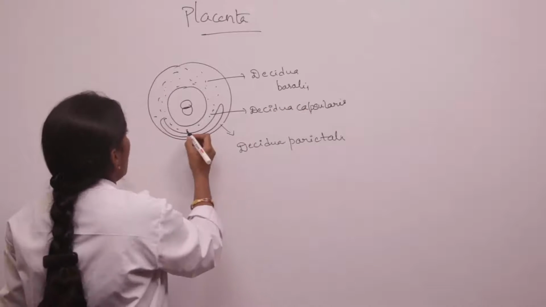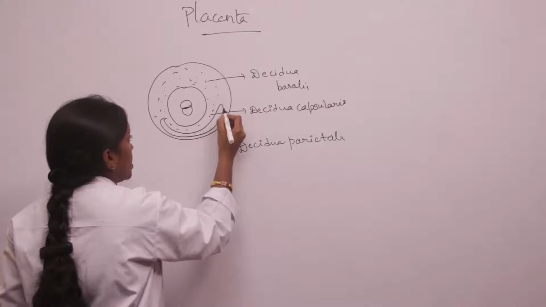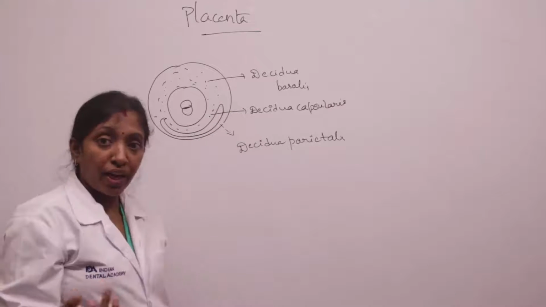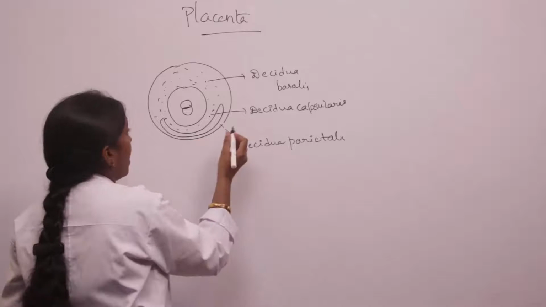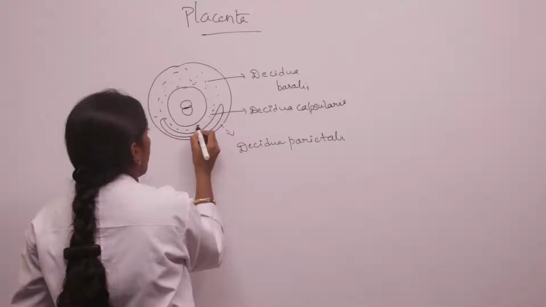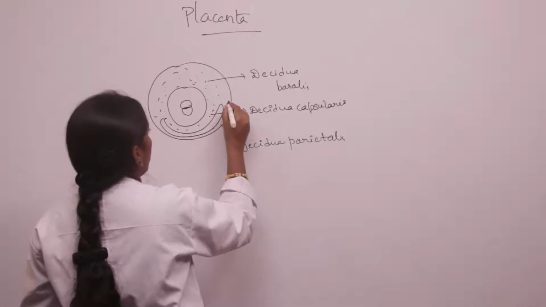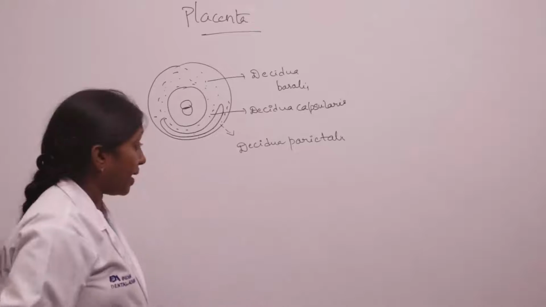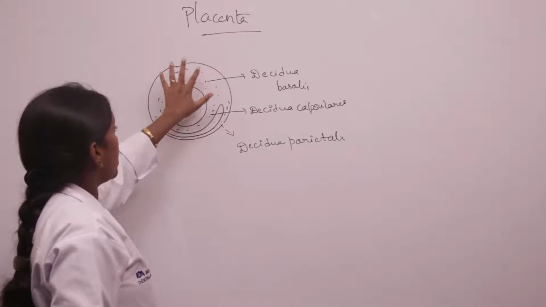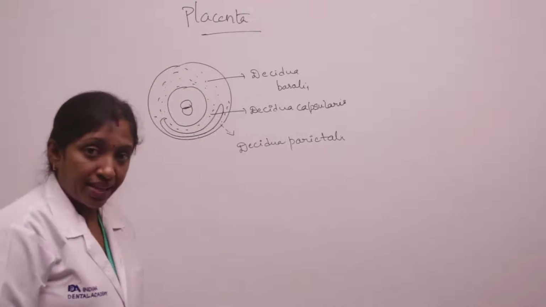This is the uterine cavity. The part of the endometrium which separates the uterine cavity from the blastocyst we call the decidua capsularis, and the remaining part of the endometrium is the decidua parietalis. So the endometrium where the placenta has to be formed is nothing but the decidua basalis.